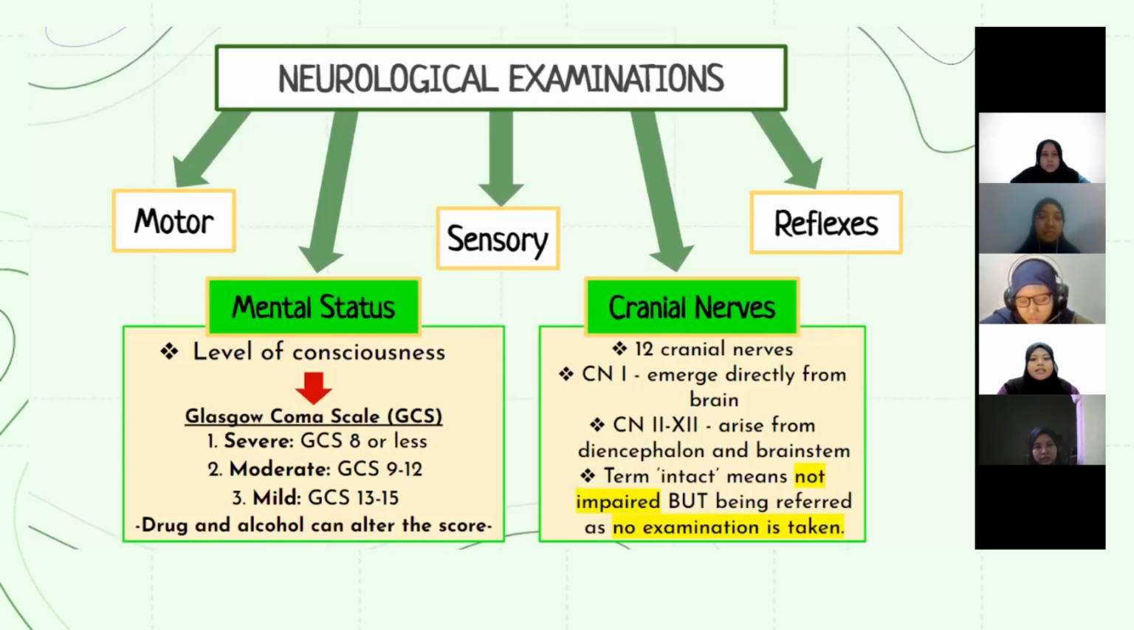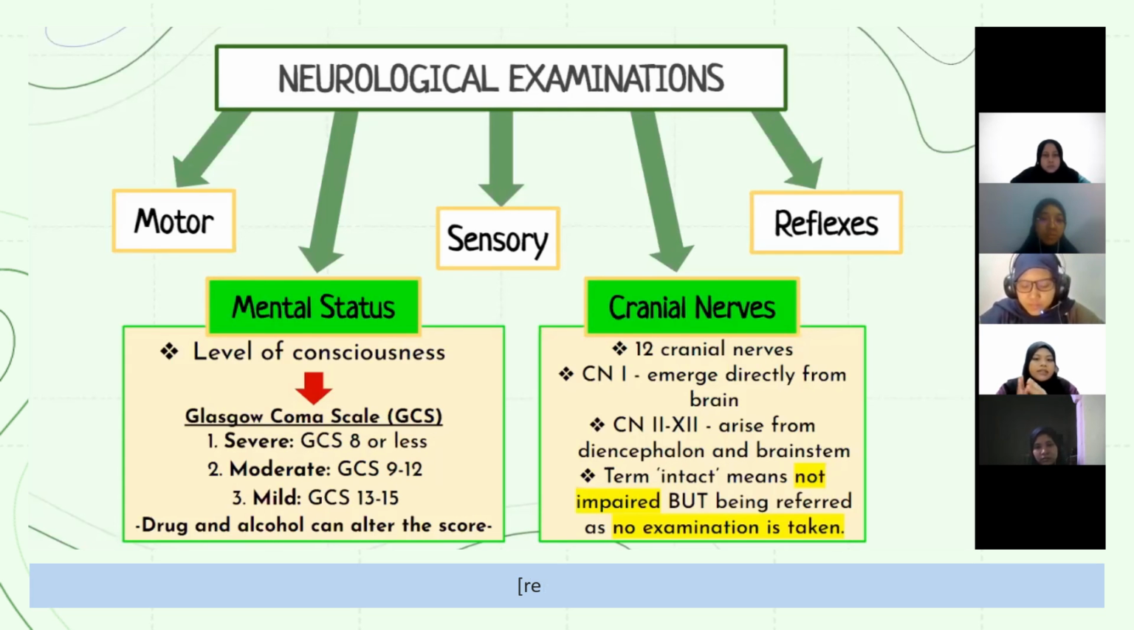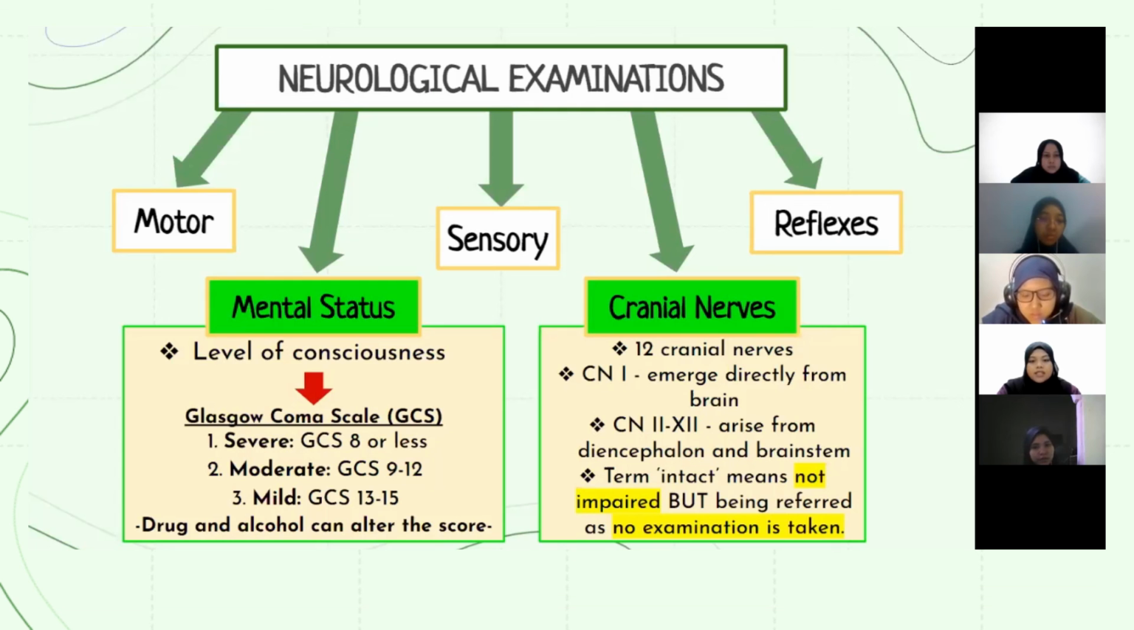Next, the cranial nerve examination result. There are actually 12 nerves altogether. The cranial nerve 1 emerges directly from the brain, while cranial nerves 2 to 12 arise from the diencephalon and brainstem. In neurological examination, the term intact supposedly refers to the condition where there are no facial function problems observed, and hence the cranial nerves are said to be non-impaired. However, this term has been commonly used among medical practitioners when a particular cranial nerve is not examined.